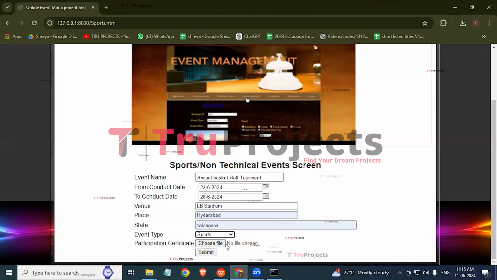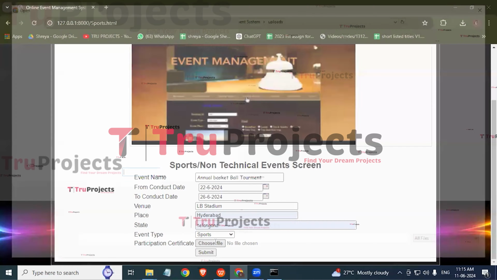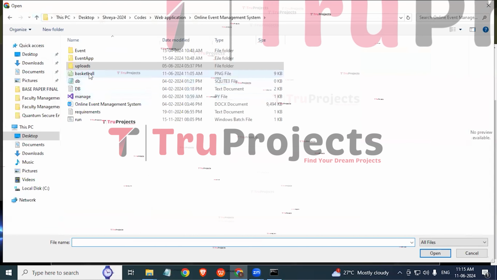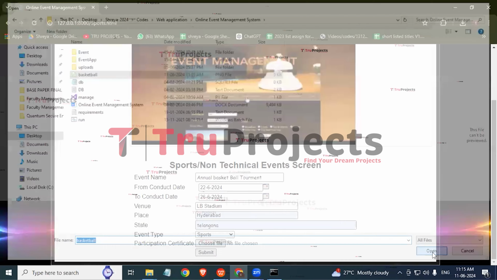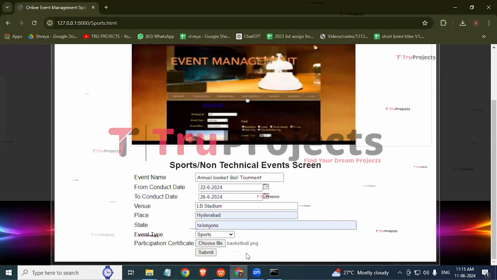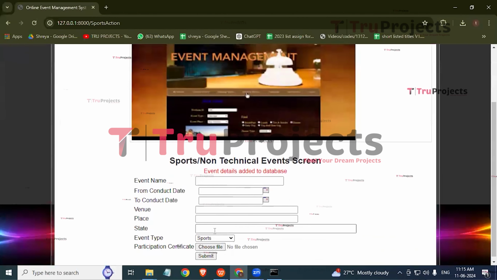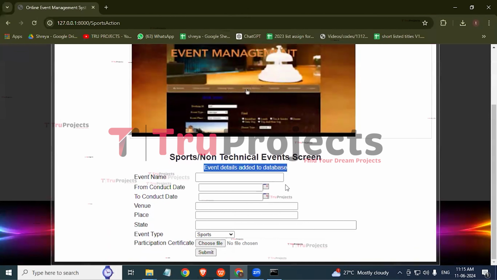Now we need to click on choose file to upload the certificate for the sports. So click on choose file. We'll be uploading this image as a certificate, that is, a basketball certificate. Now click on open, and here we can observe that the certificate is loaded. Now click on submit. Here we can observe that the event details are added to the database.